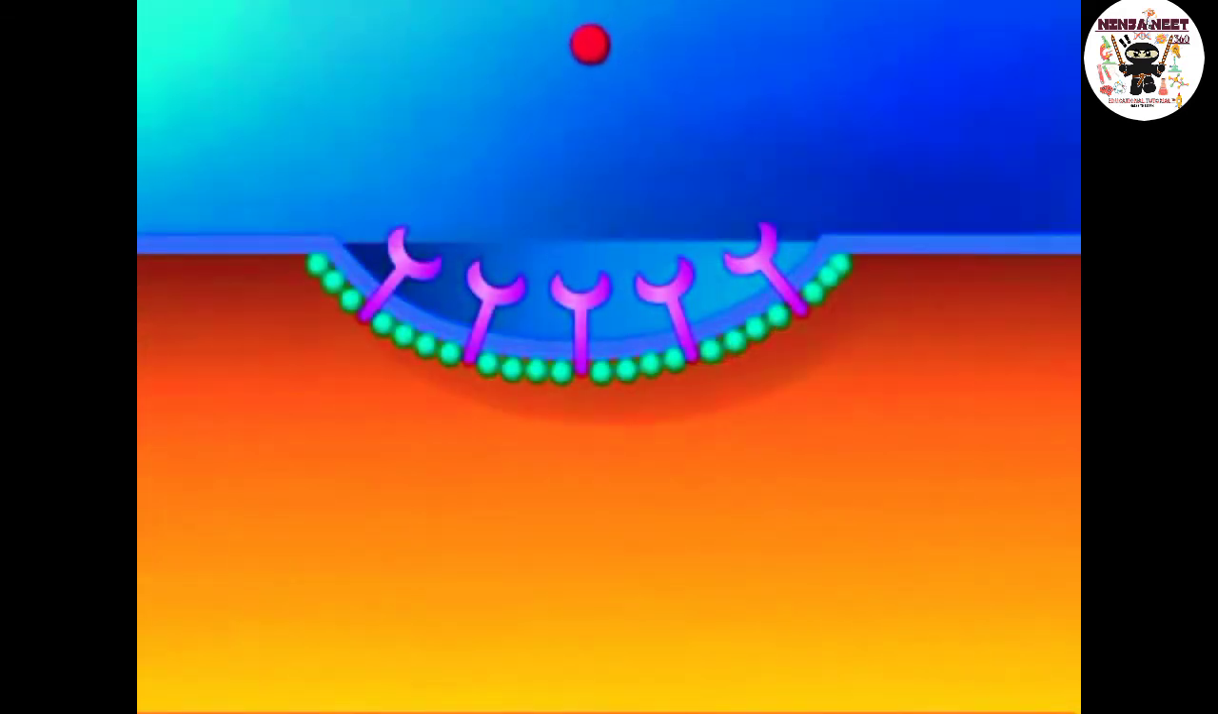Specific molecules, such as low-density lipoproteins, are often transported into eukaryotic cells by receptor-mediated endocytosis. The molecules to be transported first bind to specific receptors, which are proteins embedded in the plasma membrane. The proteins are inside the membrane, in the area of the lipid.